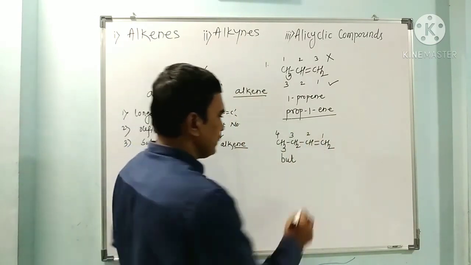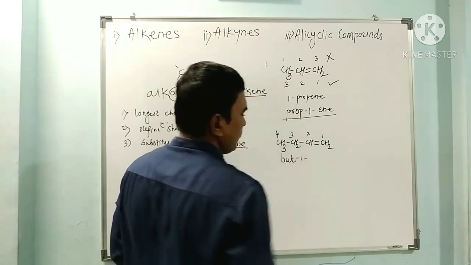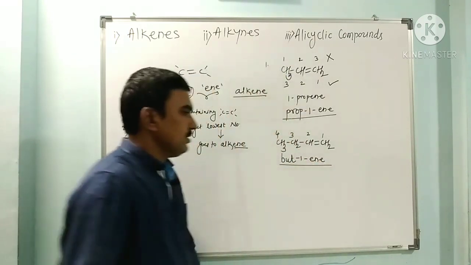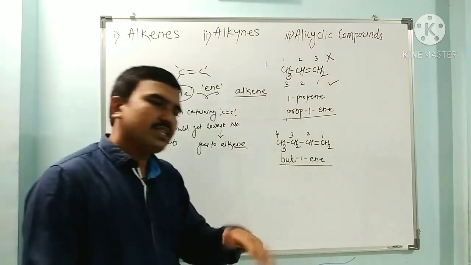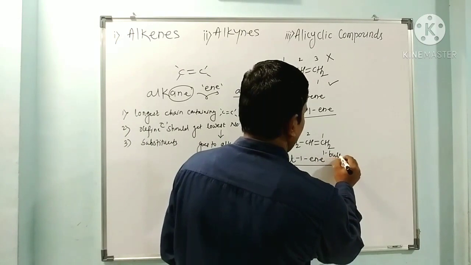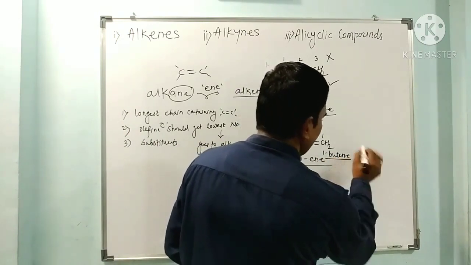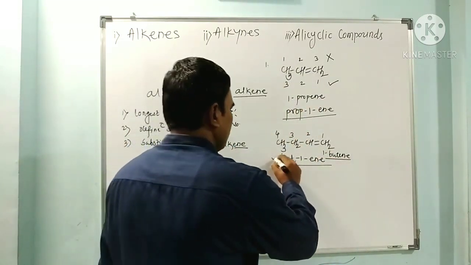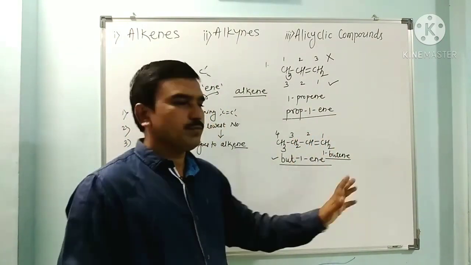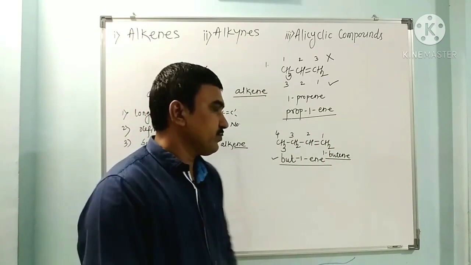Double bond started from the first carbon, but-1-ene. So the name is but-1-ene, or it can also be called 1-butene. This name is also accepted, but the first is more correct, though both names are correct as per the systematic nomenclature.